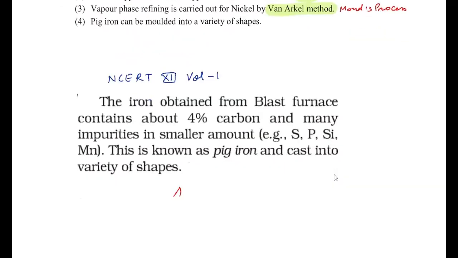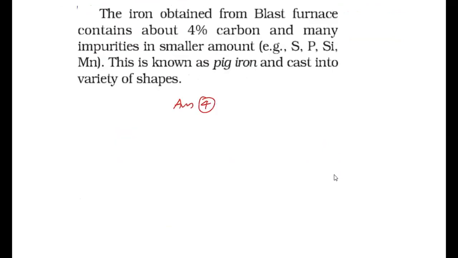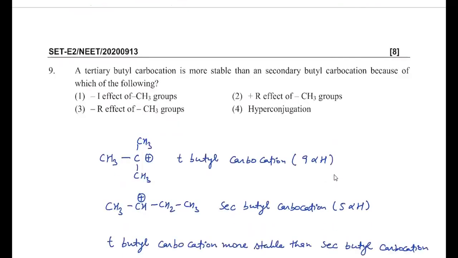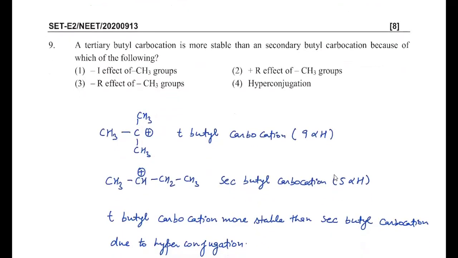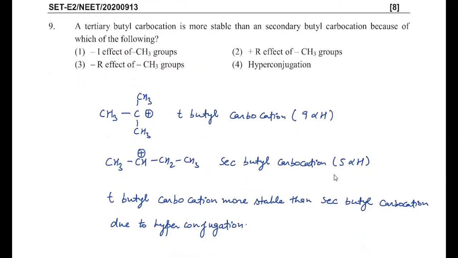Its answer must be 4. The correct statement is asked, so its answer must be 4. Then the next question: it's given that the tertiary butyl carbocation is more stable than a secondary butyl carbocation because of which of the following. So I have drawn the tertiary butyl carbocation, this one, and this is the secondary butyl carbocation.